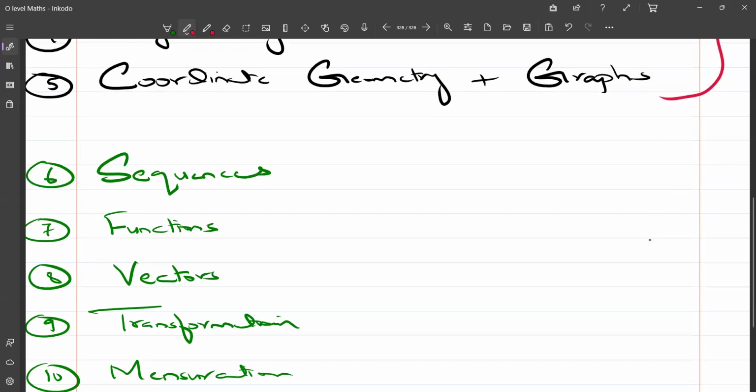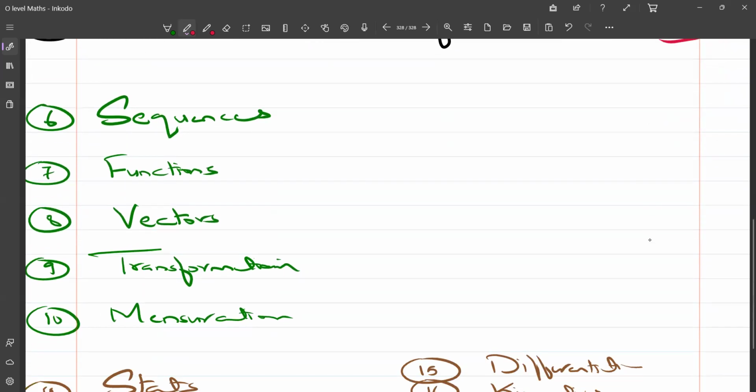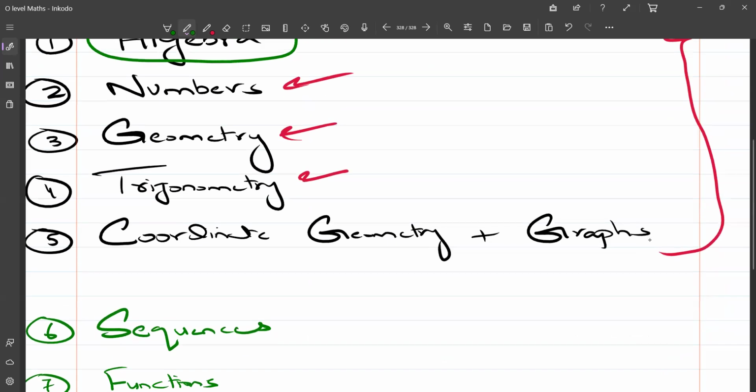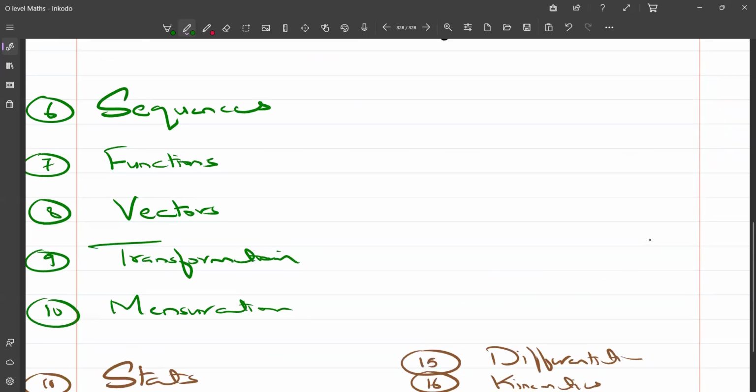Okay, starting with the next sequence of topics. These topics do have a very high priority, but a little less than these five topics, of course. So we have sequences, functions, vectors, transformation, and mensuration. These five topics again do have a very high priority, and if you leave these topics from 6 till 10, you might not get a grade above B at most.